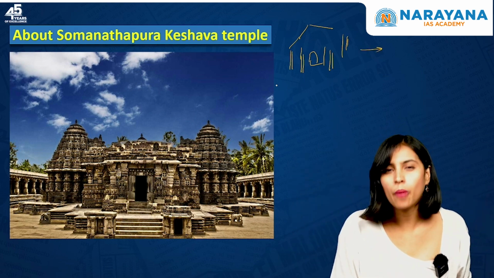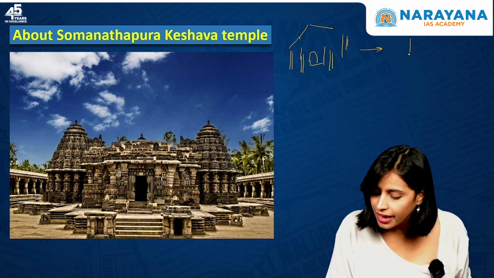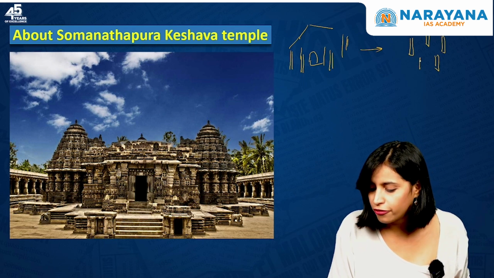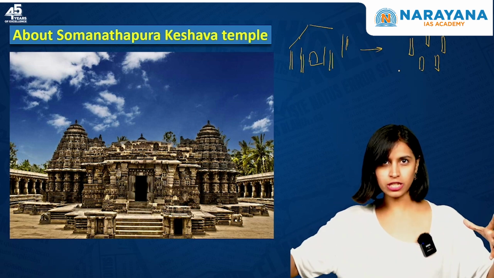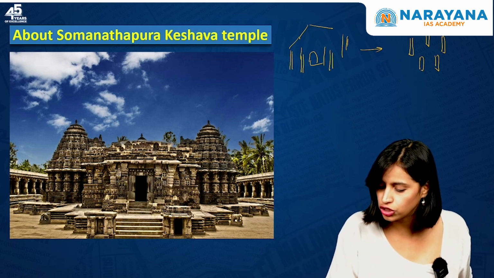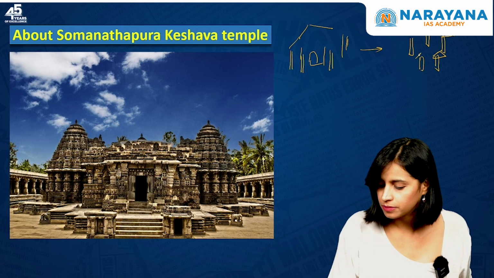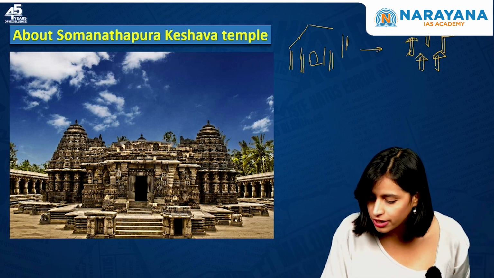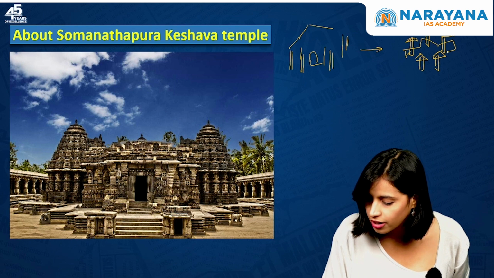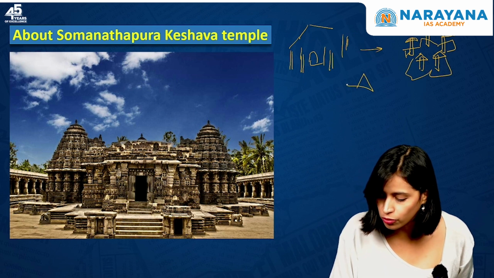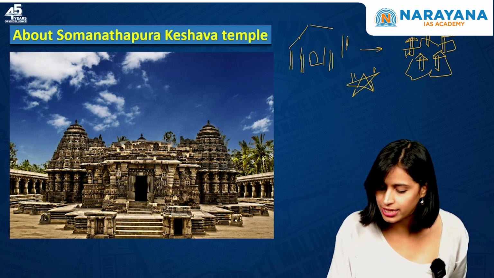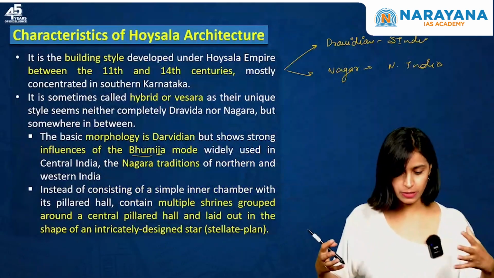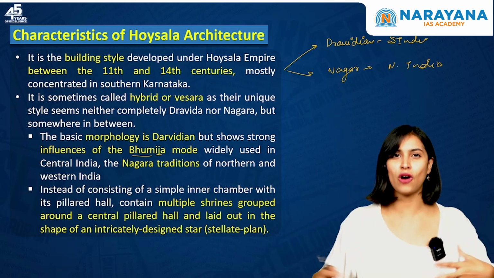But Hoysala is the opposite. In the case of Hoysala, inside, first you will find a pillared hall, and outside this pillared hall you will see some shrines. The shrines are located outside. Often this particular plane on which it is built gives you the shape of a star. It is not visible over there, but a star, like pillars, shrines like this. So it has a stellar platform on which it is being built. That is the main feature of the Hoysala architecture.